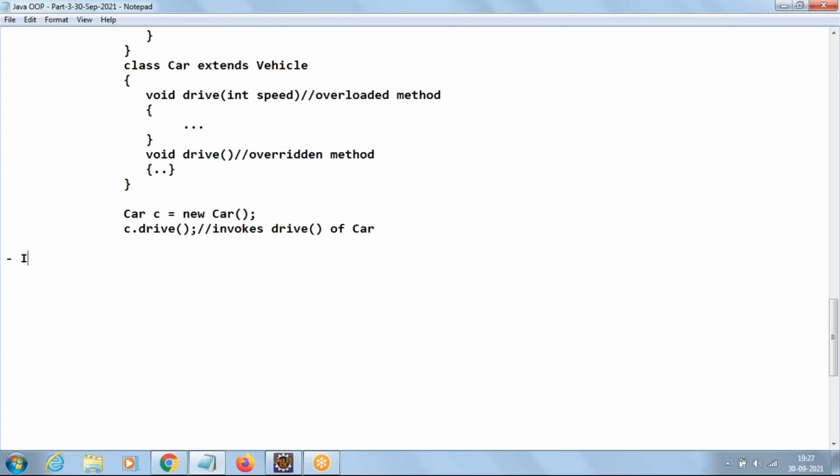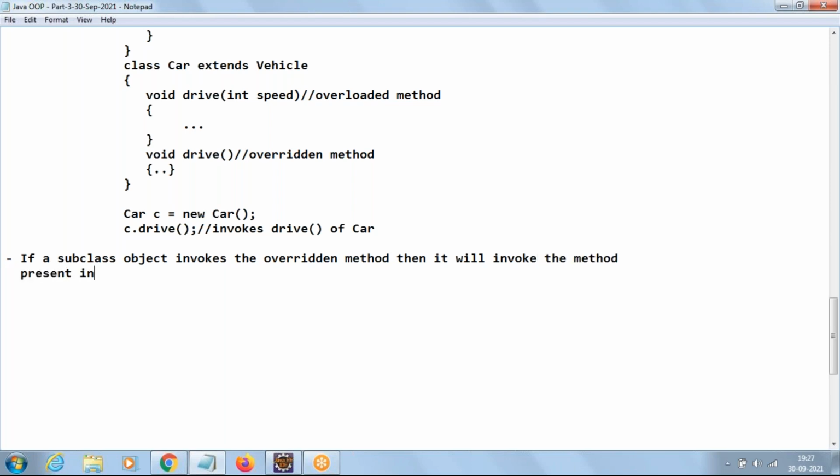So remember, if a subclass object invokes the overridden method, then it will invoke the method present in the subclass. Always the subclass.